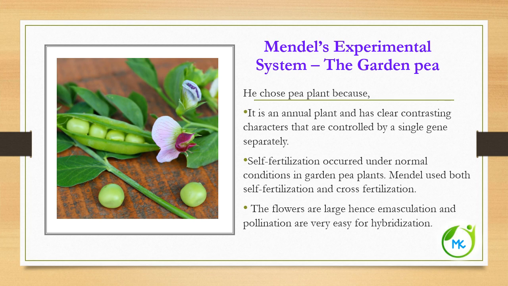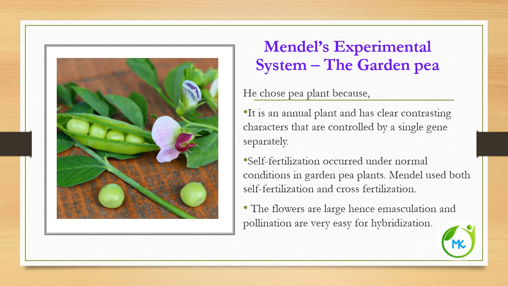Next, we shall see Mendel's experimental system, the garden pea. Why did Mendel choose garden pea plant for his experiment? The reasons are: pea plant is an annual plant and has clear contrasting characters that are controlled by a single gene. And under normal conditions, self-fertilization is possible in pea plant.